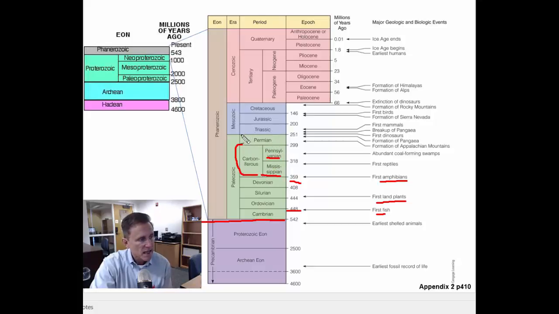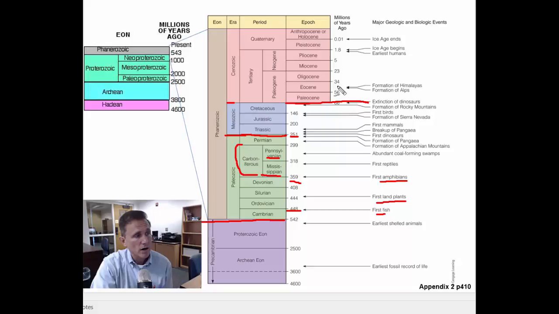The Permian to the Triassic, that major distinction between the Permian and the Triassic, going from the Paleozoic era to the Mesozoic era, is one of our very significant mass extinctions. Just the same way as going from the Cretaceous, or the Mesozoic, to the Cenozoic, that occurred at another mass extinction, the extinction of the dinosaurs, which happened about 66 million years ago.